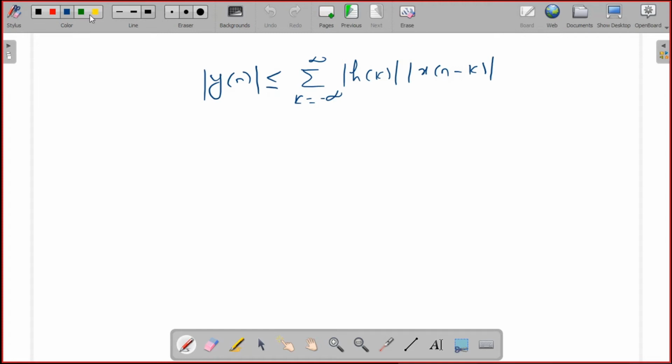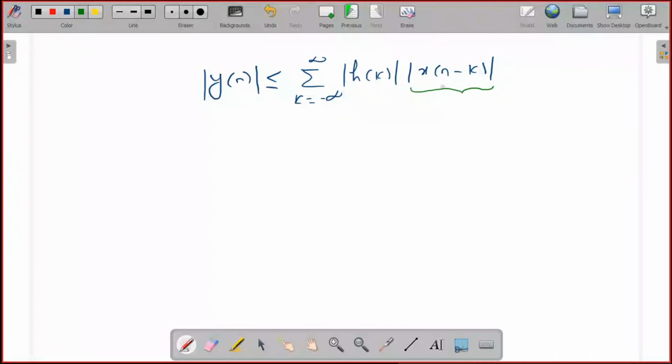Now, what is this term? Mod x of n minus k is nothing but the magnitude of the input signal x of n. We already assumed that our input signal is bounded.